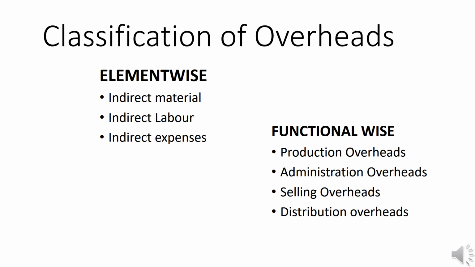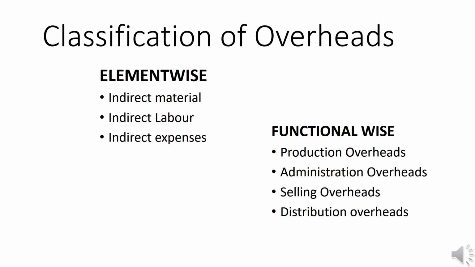According to function-wise classification, the types are production overheads, administration overheads, selling overheads and distribution overheads. Factory overheads or production overheads refer to all indirect costs incurred in connection with manufacturing operations. And what is administration overhead? This is the indirect cost incurred in connection with the formulation and implementation of policy of the concern.